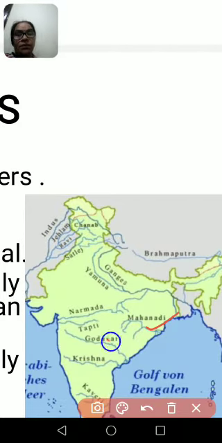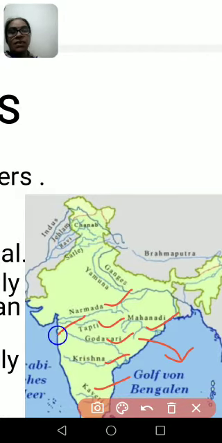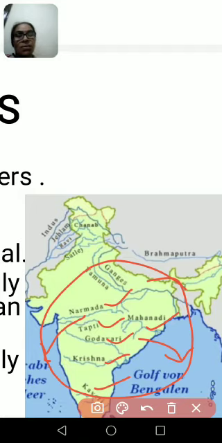Mahanadi, Godavari, Krishna, Kaveri. These rivers are peninsular rivers and these drain into the Bay of Bengal. Only two rivers are there, Narmada and Tapti. These rivers drain into the Arabian Sea. So these all are the peninsular rivers which depend on the rainwater.